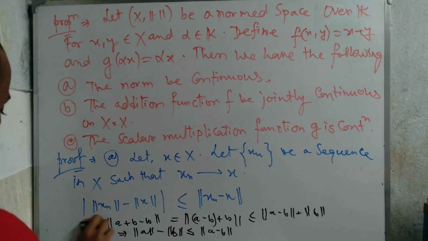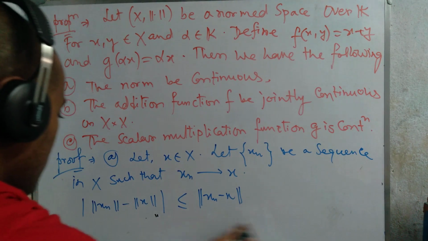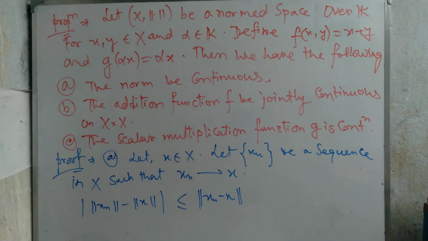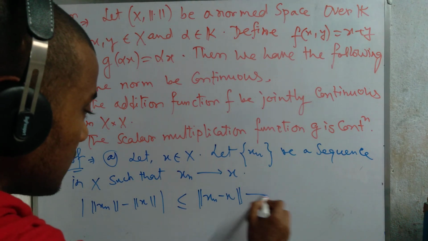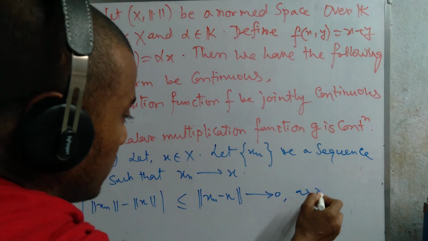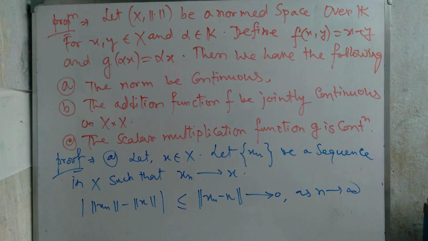Okay, so we erase that portion now. Now we're going to prove it. So x_n tending to x means the norm of x_n minus x tends to 0 as n tends to infinity. Otherwise, if we say more: there exists some k belonging to the natural numbers such that the norm of x_n minus x is less than epsilon for all n greater than or equal to k.